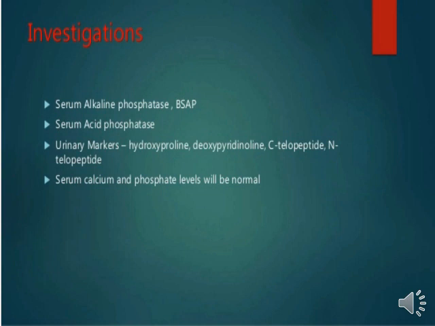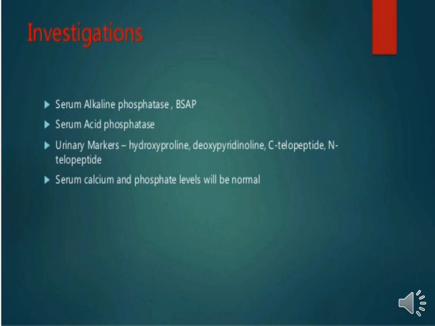Serum calcium and phosphate levels will be normal. We all know these blood components are very important for the musculoskeletal system, so these are very important investigations for Paget's disease.